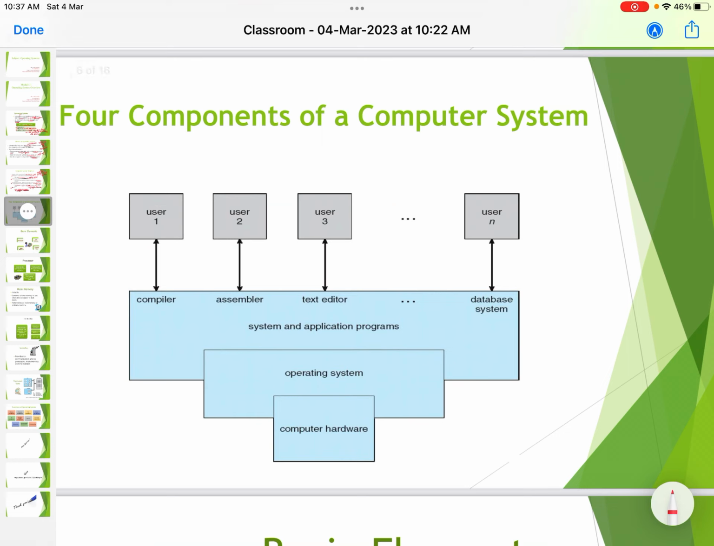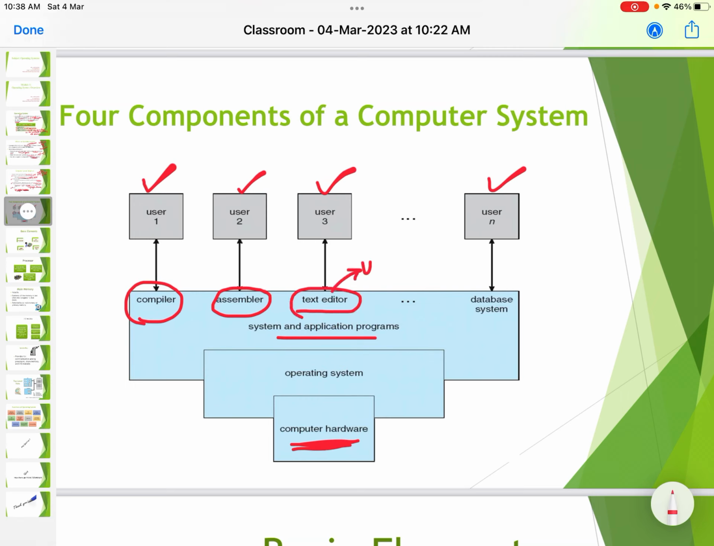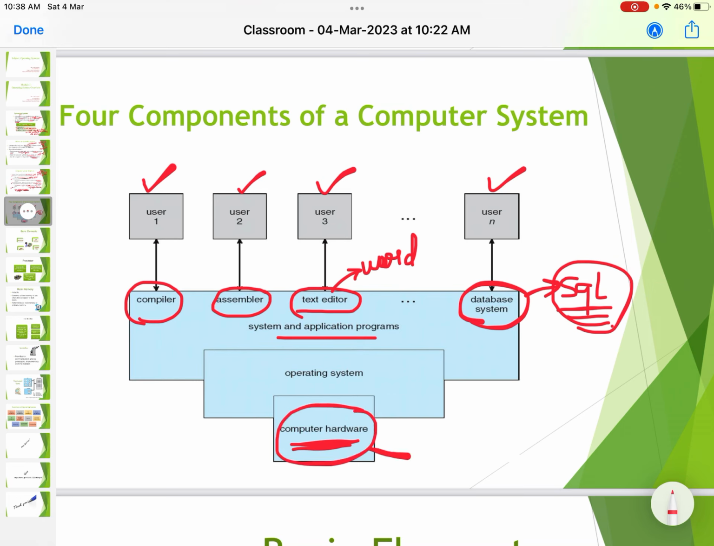Now 4 components of a computer system. Suppose there is a user 1, 2, 3 till user n. User 1 is using a compiler, and this is the computer hardware. User 2 is using an assembler, system or application programs. User 3 is using a text editor like the word processor, and user n is using a database like SQL. This database SQL has to connect with the computer hardware. Who is the middle person? The operating system.